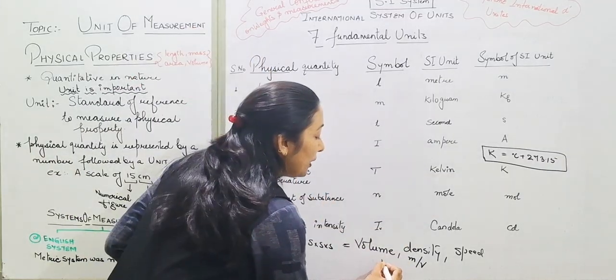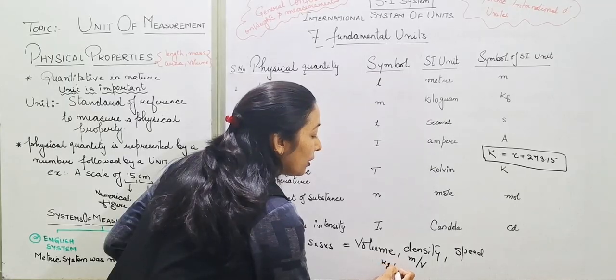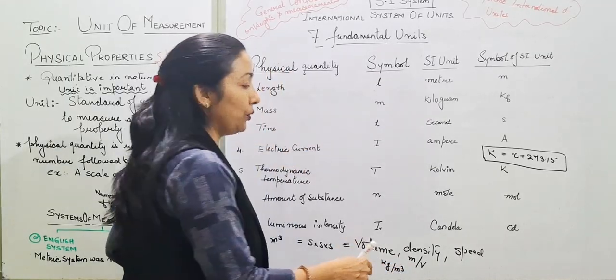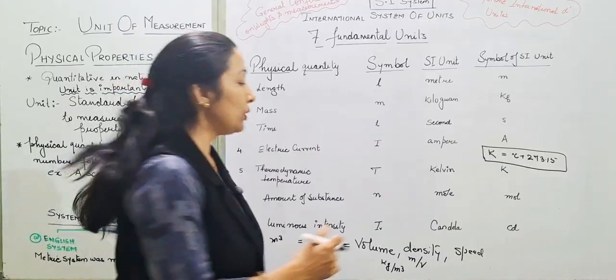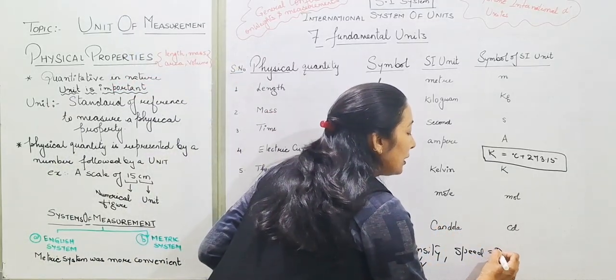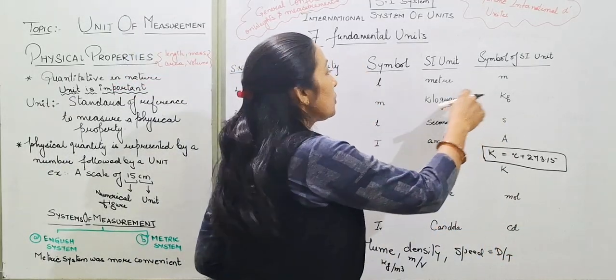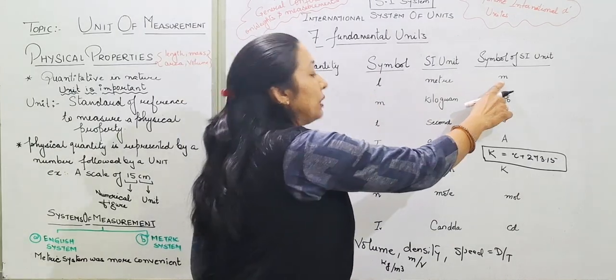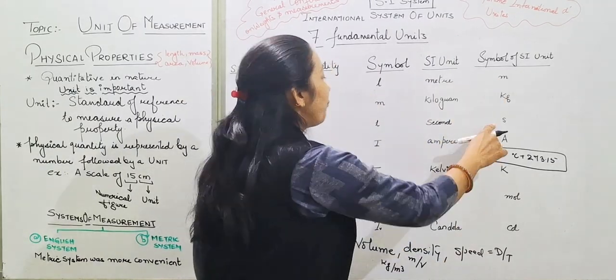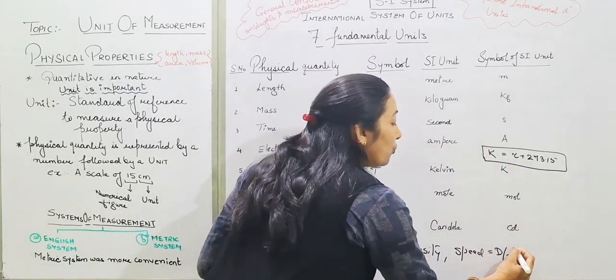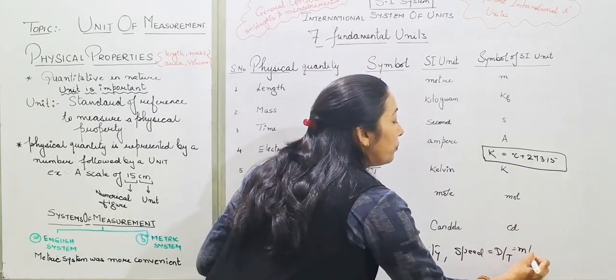What will be the unit? Kg per meter cube. And speed, as we know, speed means what? Distance by time. Distance we find in meter and time we find in s. So what would the unit be? That is meter per second.